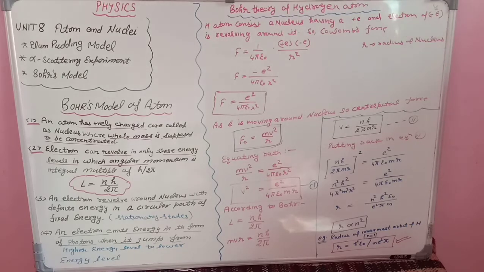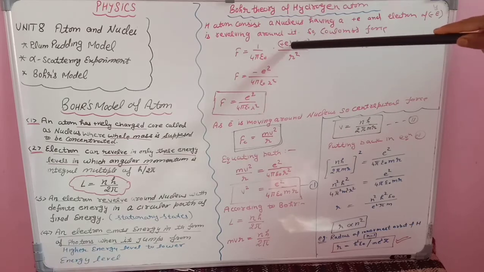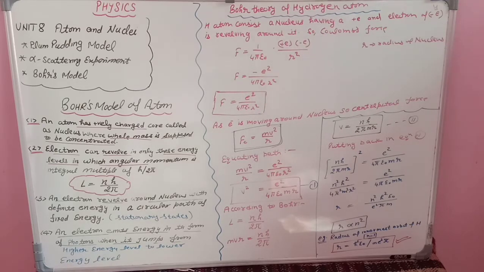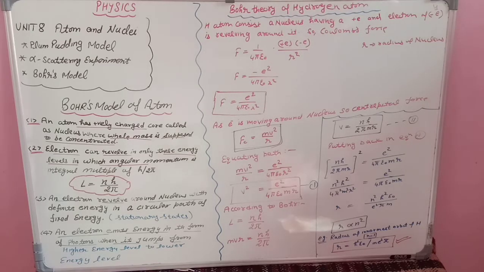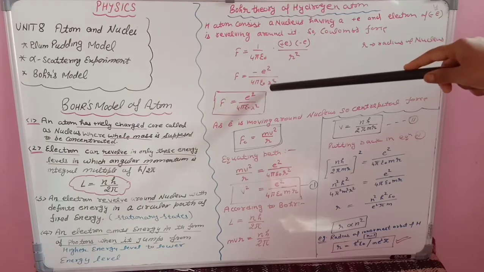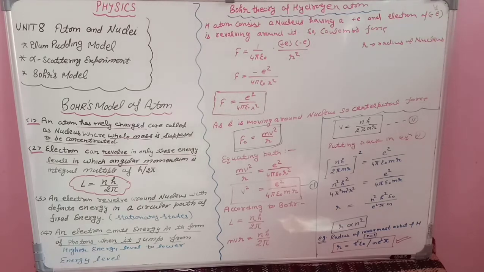So here we will apply the formula for Coulomb's force. Just try to remember what is the formula for Coulomb's force. It is F is equal to 1 upon 4 pi epsilon naught Q1 Q2 upon R square, where R is your radius, Q1 is your plus E and Q2 is your minus E. Means plus E charge of nucleus, minus E charge of electron. So when you put these values, plus and minus, minus, E and E square. So F is equal to minus E square upon 4 pi epsilon naught R square.